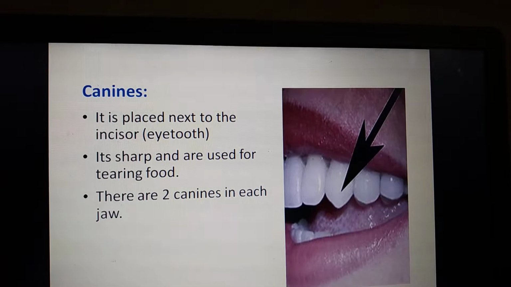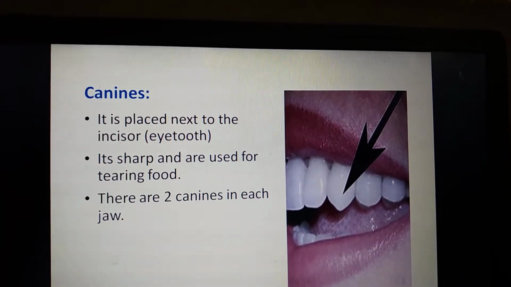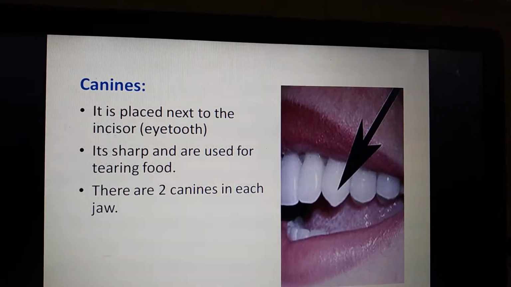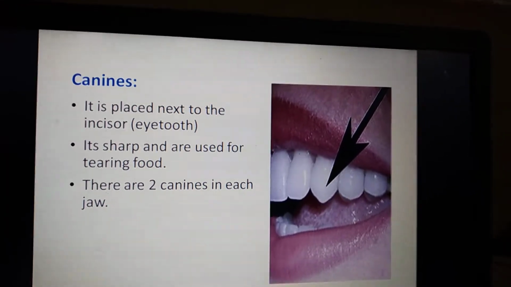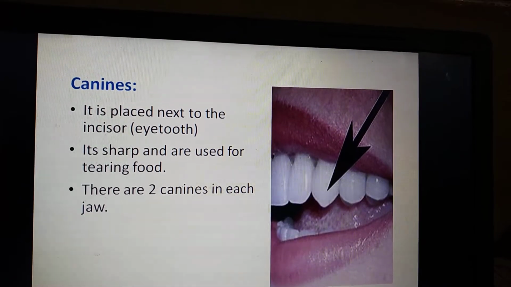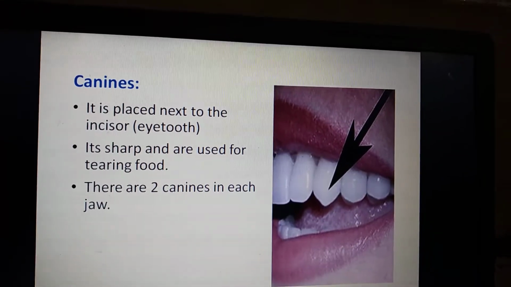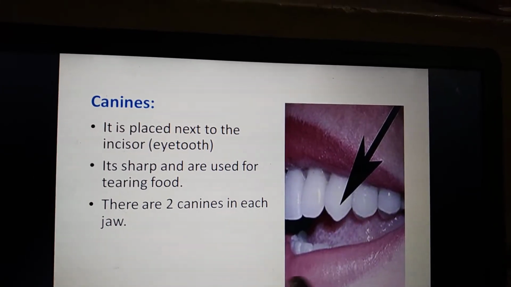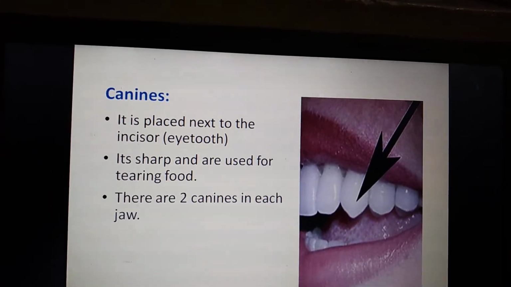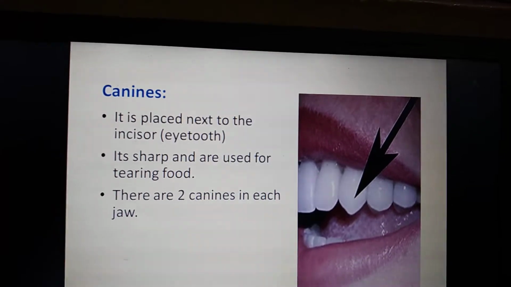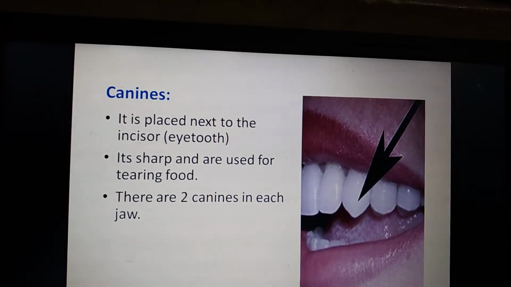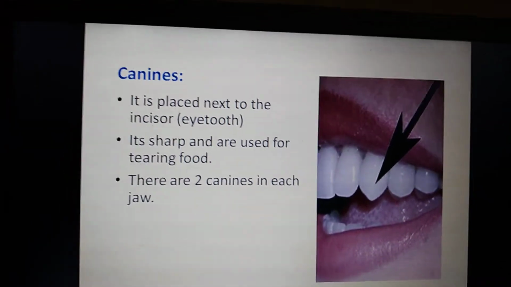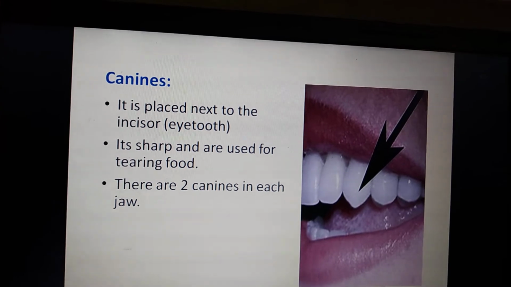The canines are very sharp and very helpful for tearing the food. There are two canines in each jaw. In the upper jaw there are two canines after the incisors, and in the lower jaw we can see two canines. The canines are also called eye teeth.